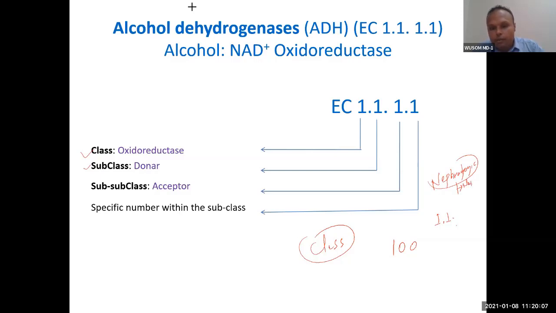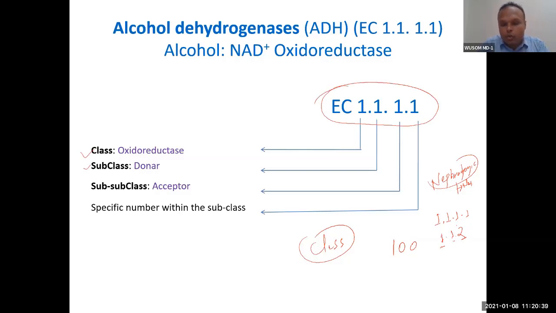So you give a sub-subclass number, like for nephrosurgeon it is 1, and for a nephrologist who does not do surgery, you give number 2. Like that, 1 and 1, 2. That means this person is a doctor, a nephrologist, and does not do surgery. So that is how you understand. And then the 4th number is a specific, personal number you give. So this is how enzymes have been given their own number.